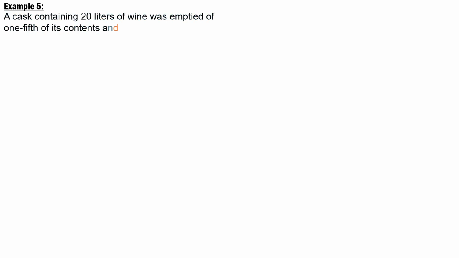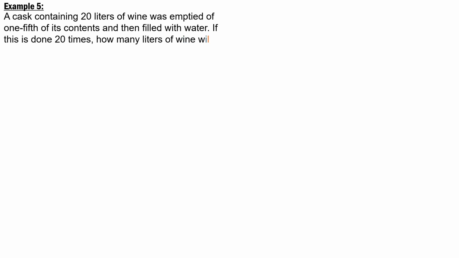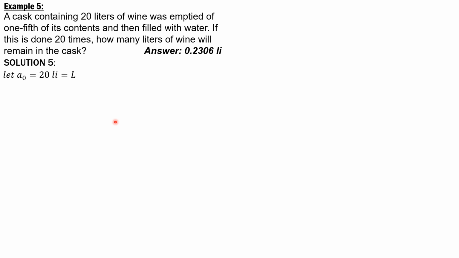So problem 5: a cask containing 20 liters of wine was emptied of 1/5 of its contents and then filled with water. If this is done 20 times, how many liters of wine will remain in the cask? So we will call the original content A0, the initial content, L, which is 20 liters. So let A0 be L, 20 liters.